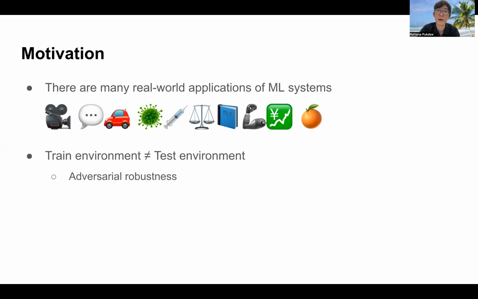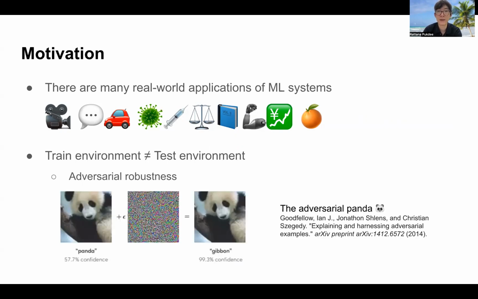In this work, we focus on the adversarial robustness setting, where we assume that there exists an adversary that can perturb a test point with the goal to change the model prediction. It is known that there exists an adversary that can do this with only a small perturbation.